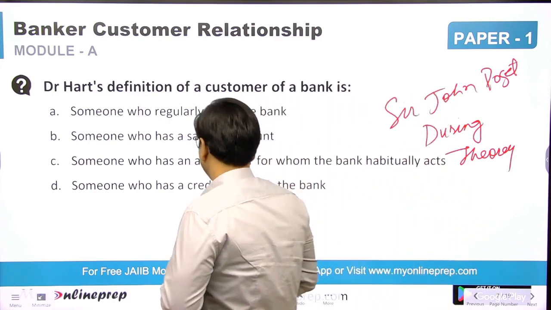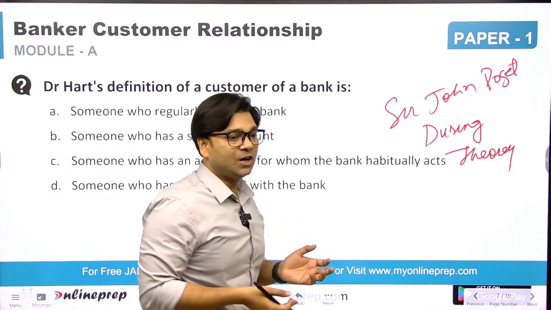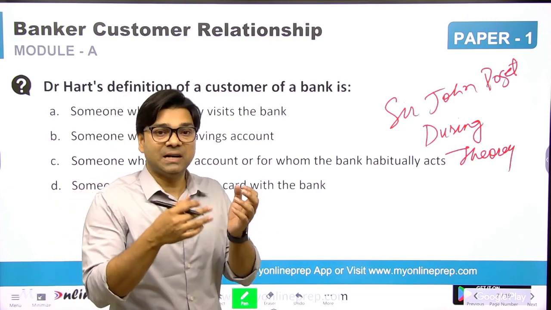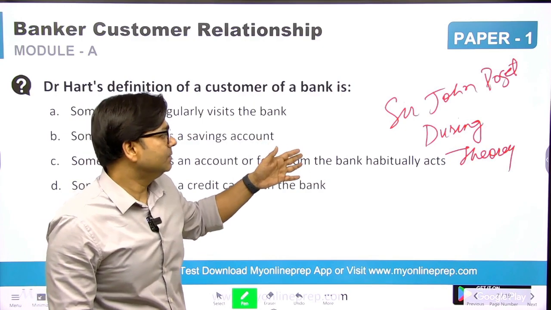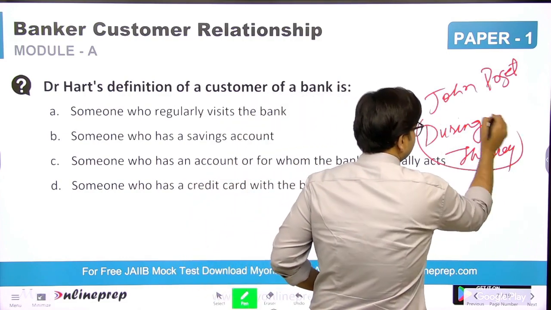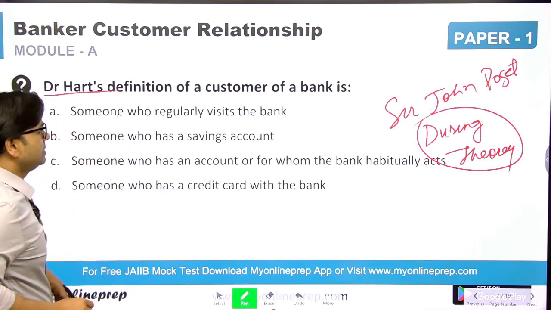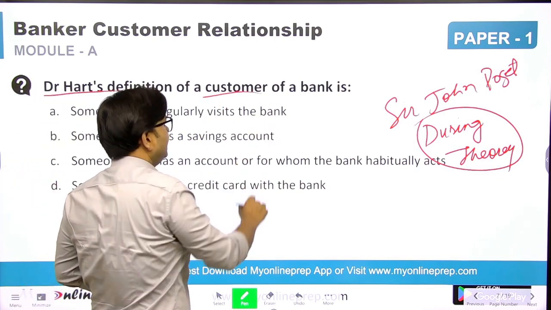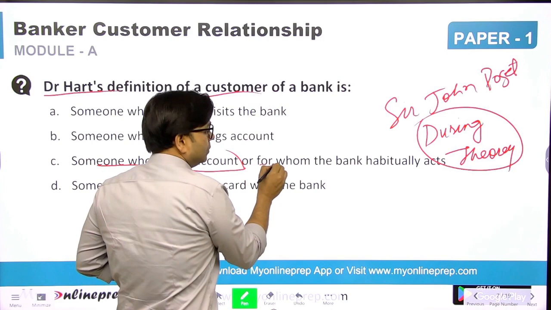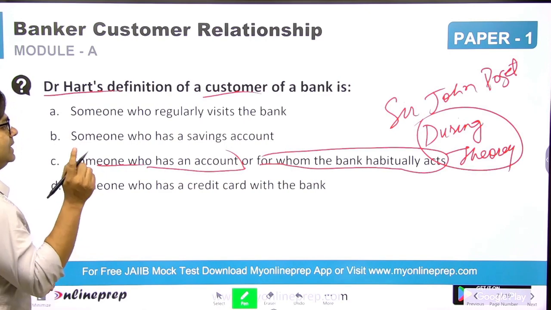What he said is that any customer who has an account and, for a period of time, operated it and actually transacted, that person will be called a customer. This duration theory is discarded. Now it is not applicable. But Dr. Hart has given the customer definition that anyone who has an account or for whom the bank habitually acts is called a customer. So this theory has been given by Hart.